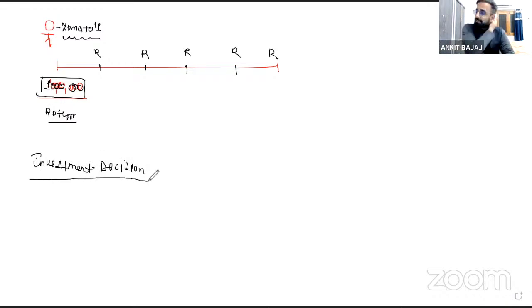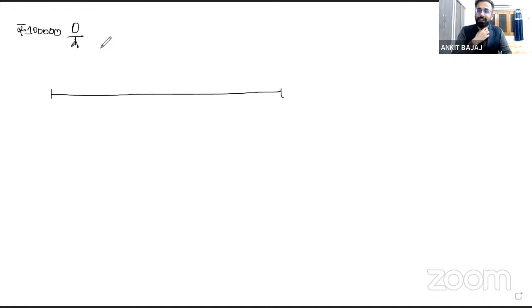Now, why we are discussing time value of money, I will be showing you several cases of how you can solve the questions. We have already seen how you calculate the present value. Just listen to me very carefully. I am taking one more example here for your better understanding. Let's suppose you have 1 lakh rupees with you, and you are planning to start a business. I will be taking small amounts here, so you will get a better idea of how to solve cases. So first I will be starting with very small cases.